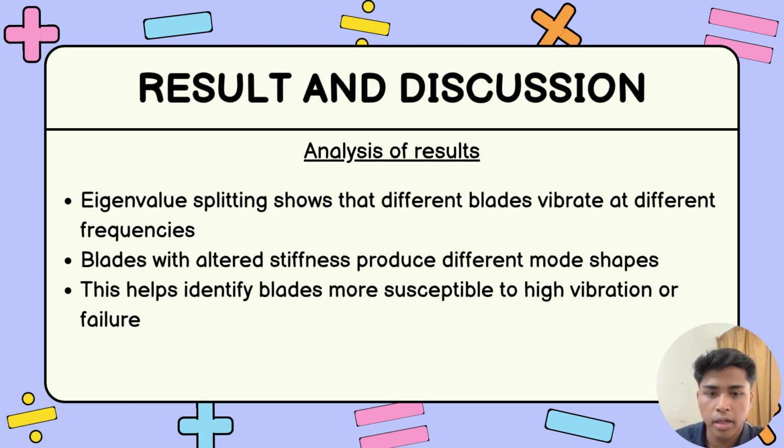We saw that blade 1 and blade 5, with different stiffness levels, generate distinct vibration patterns. This supports the sensitivity of the system to blade design. The last point is that this helps identify blades more susceptible to high vibration or failure. Using this result, we can predict which blades might experience excessive vibration and are more likely to fail over time.